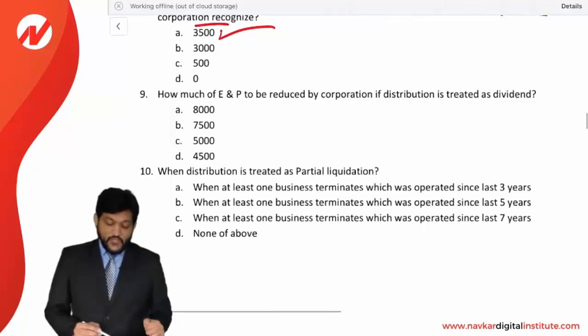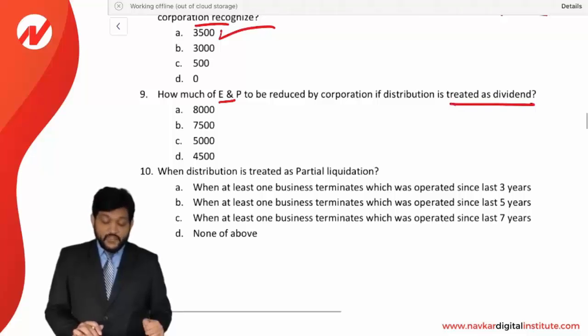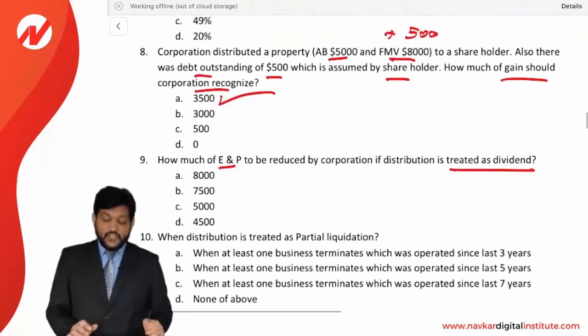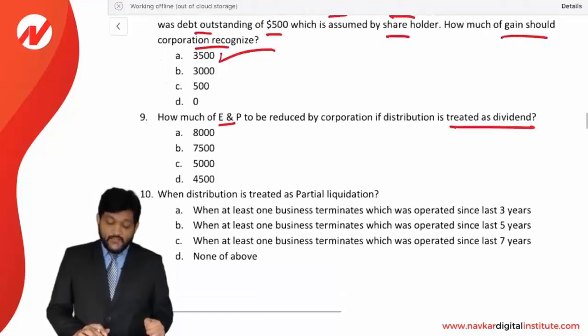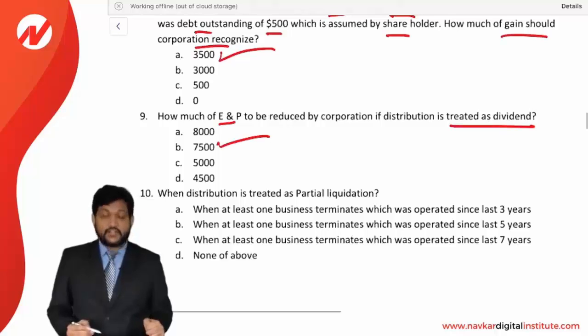Next, how much earnings and profits will be reduced by the corporation if the distribution is treated as a dividend in the above question? If the distribution is treated as a dividend, then how much E&P will be reduced? It will be FMV or AB, whichever is higher, less debt assumed. So FMV or AB, whichever is higher, that is 8,000, less debt assumed, that is 500. So 7,500 is the correct option.